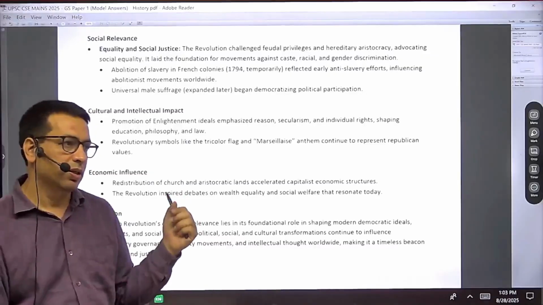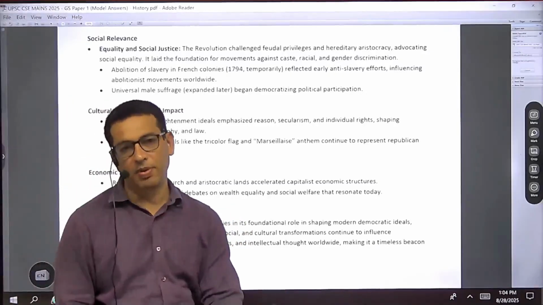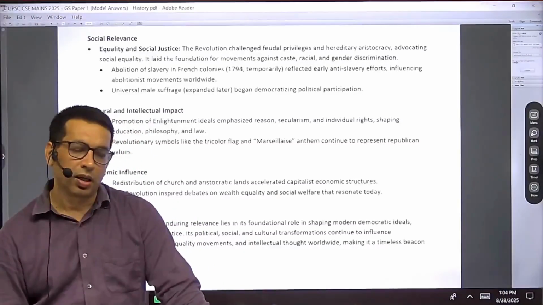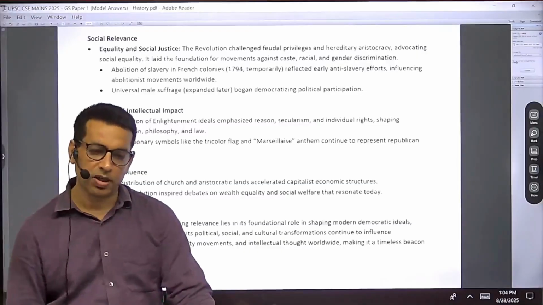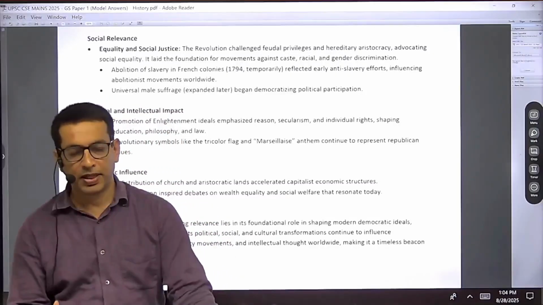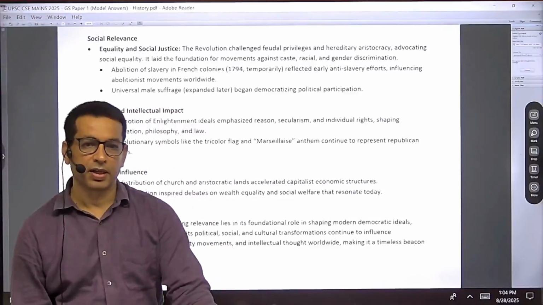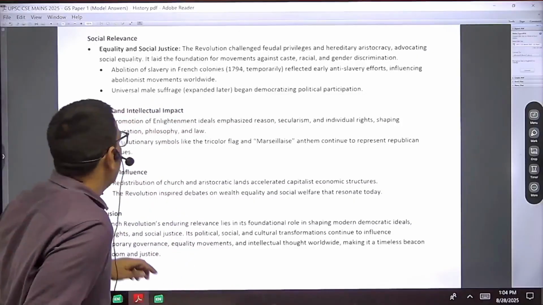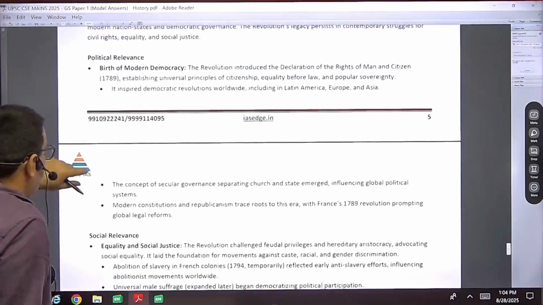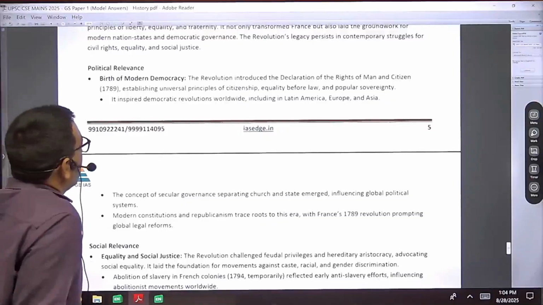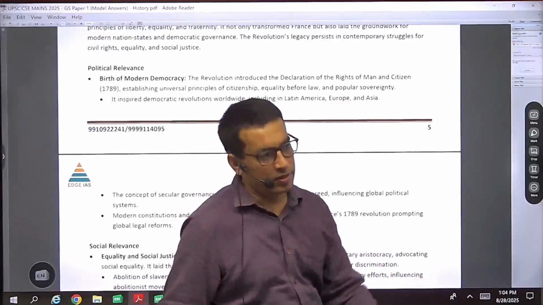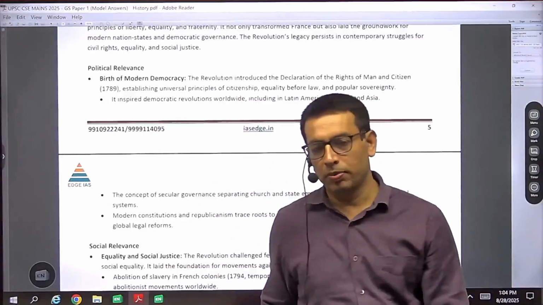Even the sense of nationalism, which was strengthened by the French Revolution, played an important role in the entire Europe. We find the unification of Italy and Germany, and even in the Balkan Peninsula the feelings of nationalism made their mark. So in the cultural, intellectual, economic, and social equality fields, and in democracy and republics, these values were brought by the French Revolution.